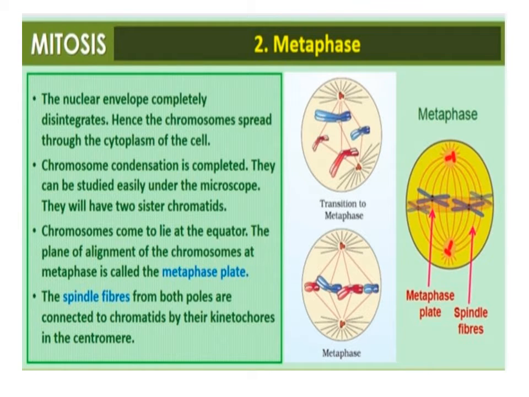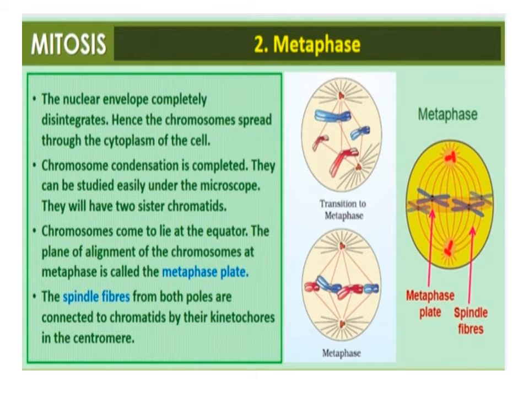Metaphase. The complete disintegration of the nuclear envelope marks the start of the second phase of mitosis. During this stage, the morphology of chromosomes can be studied easily. Chromosomes located in the middle are made up of two sister chromatids held together by the centromere. Small disc-shaped structures at the surface of the centromere are called kinetochores. These structures serve as the site of attachment of spindle fibers.